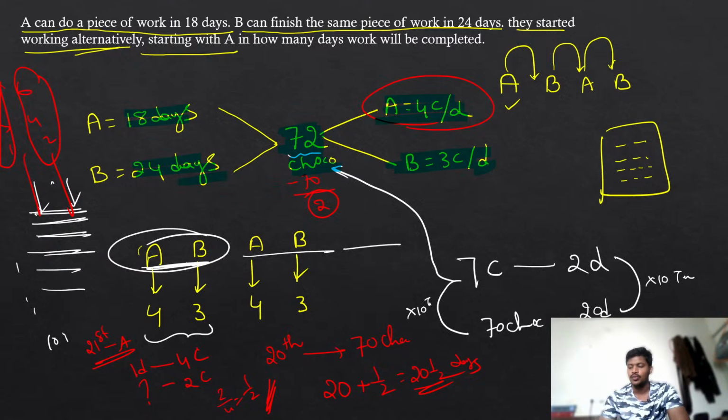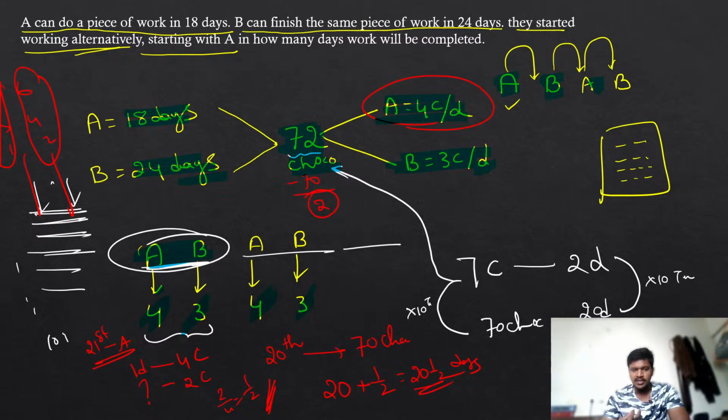After completion of that, however they are doing the work in the problem, try to assume you are eating like that. For example, first day A is going to eat, second day B is going to eat, third day A is going to eat, like that. So if you are eating like that, first 4 chocolates, 3 chocolates, 4 chocolates, 3 chocolates, you are going to get several days like this. We want to count them.